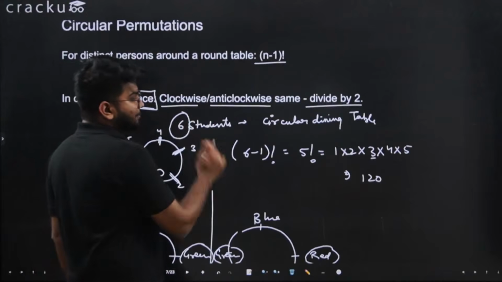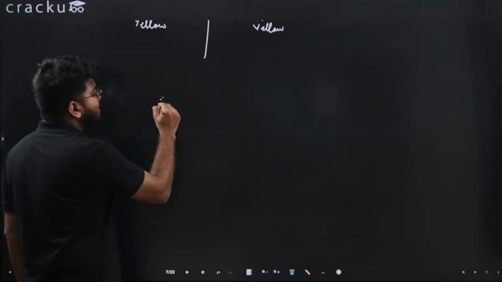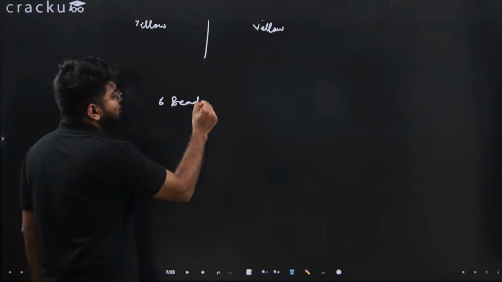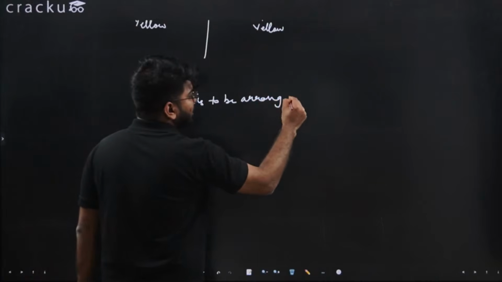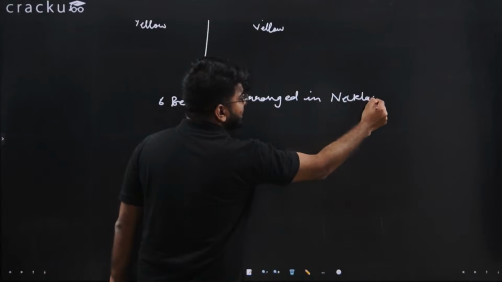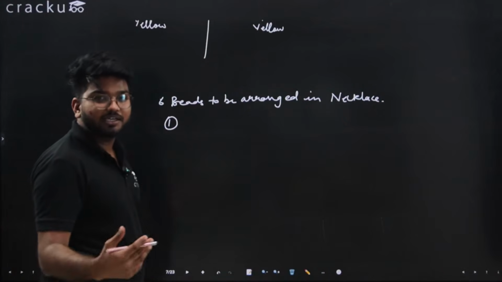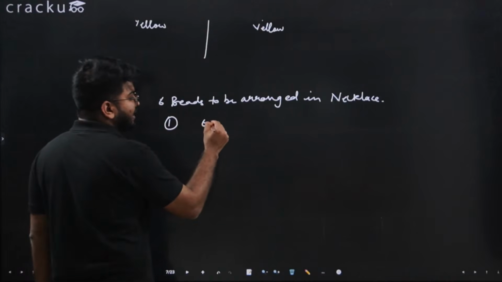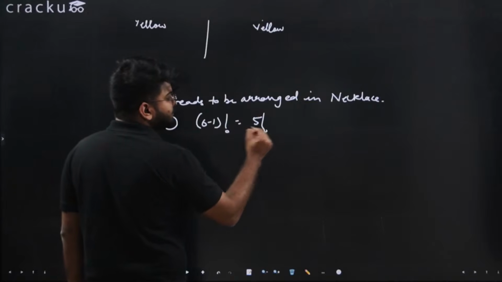So here, for example, again, if I have 6 beads to be arranged in a necklace, how many ways are there? First, because this is a circular arrangement, this can be done in 6 minus 1 factorial ways, that is equal to 5 factorial ways.